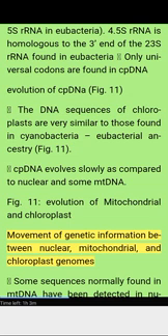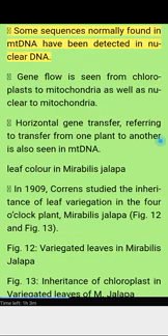Movement of genetic information between nuclear, mitochondrial, and chloroplast genomes. Some sequences normally found in mtDNA have been detected in nuclear DNA. Gene flow is seen from chloroplast to mitochondria as well as nuclear to mitochondria. Horizontal gene transfer, referring to transfer from one plant to another, is also seen in mtDNA.